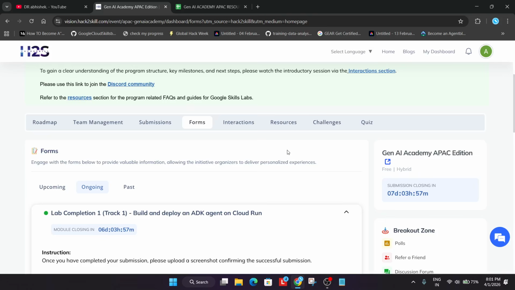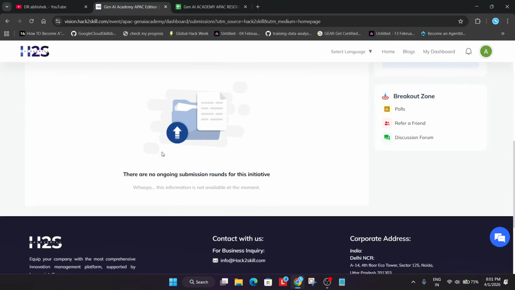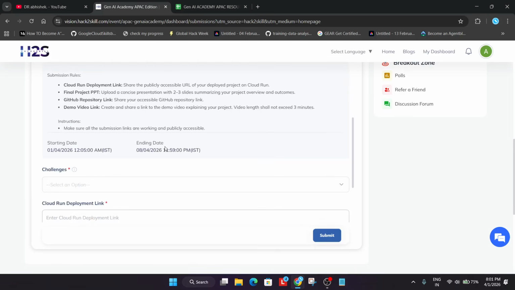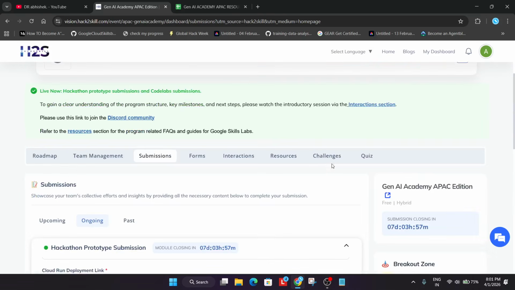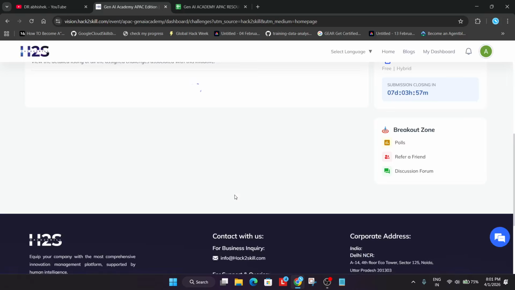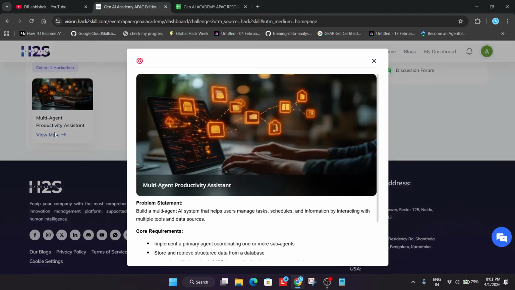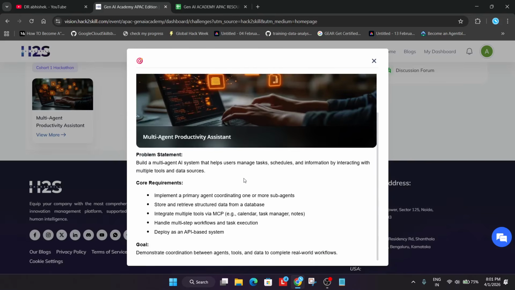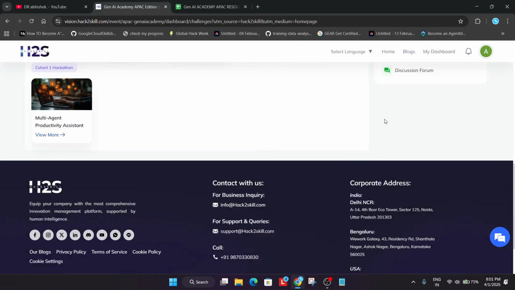And the major change is that now it is not required to do the project submission. You have to only do the hackathon submission, meaning the problem statement which is released in the challenge section. Let me just open it. So here you can see this is the hackathon problem statement. You have to build this thing only. Now there is no need to submit the projects.